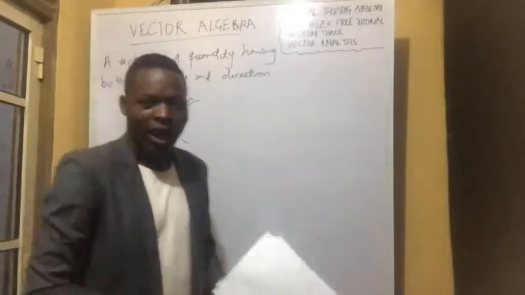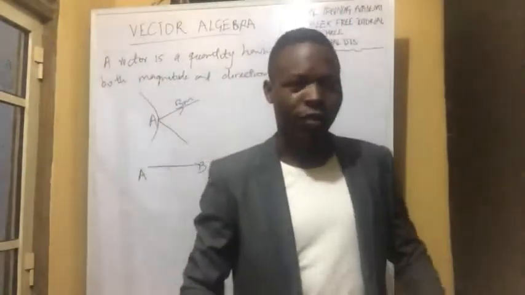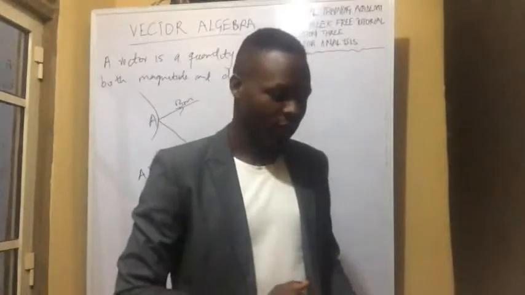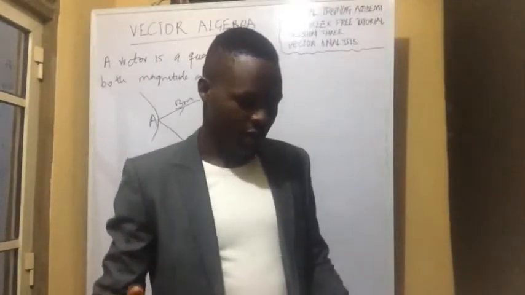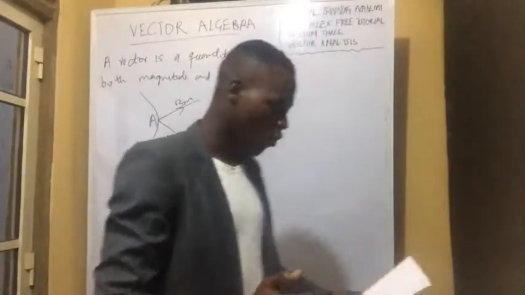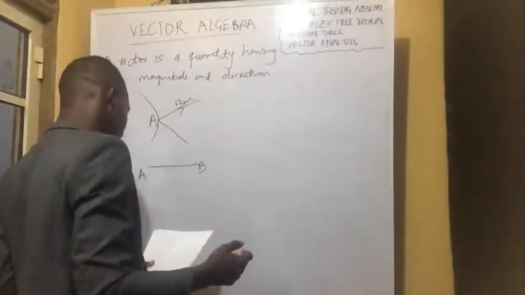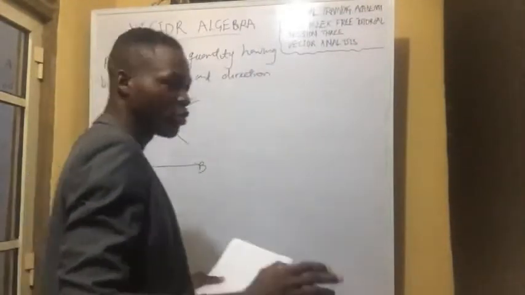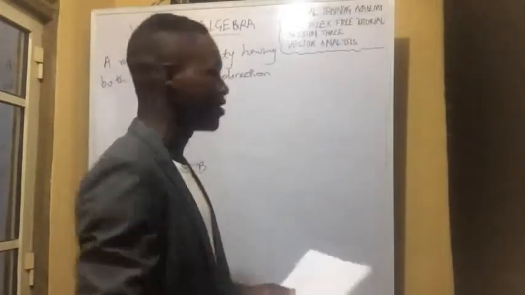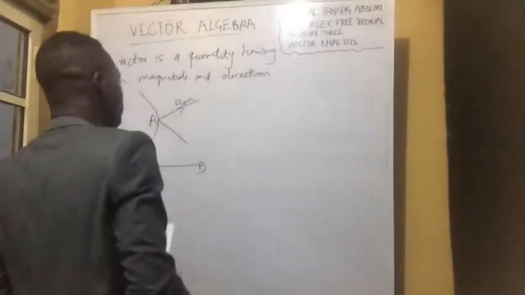So I hope you are able to understand the difference between scalar quantity and vector quantity now. So what else do we need to know about vector quantity? Yes, we need to know how we can represent it.